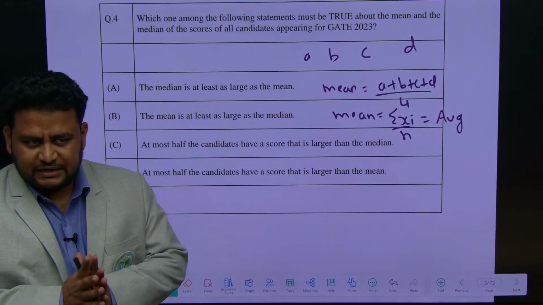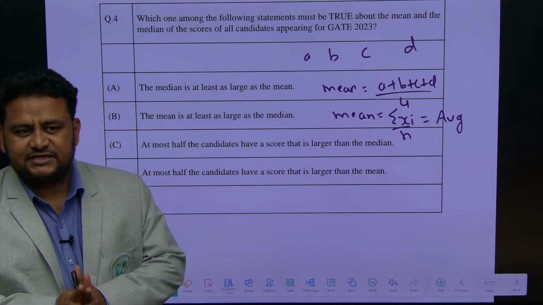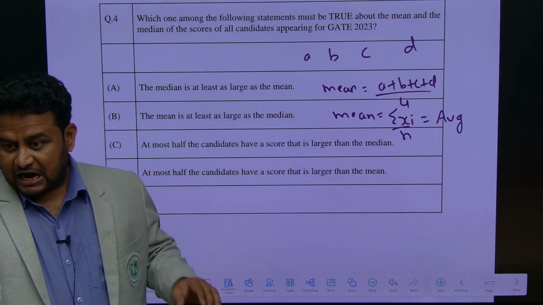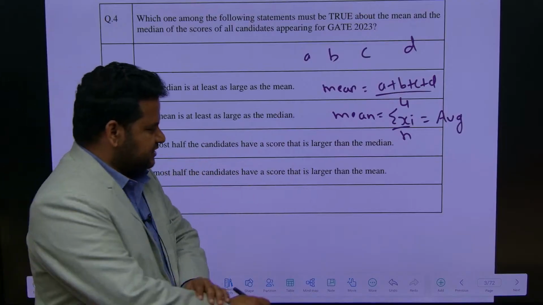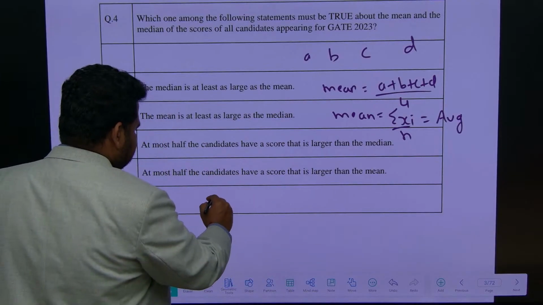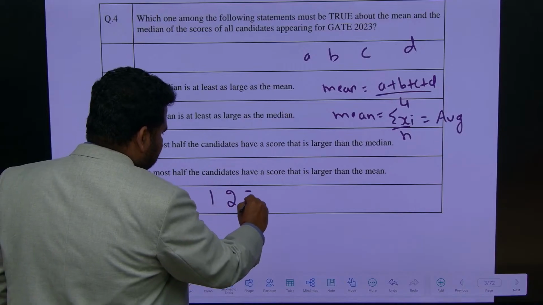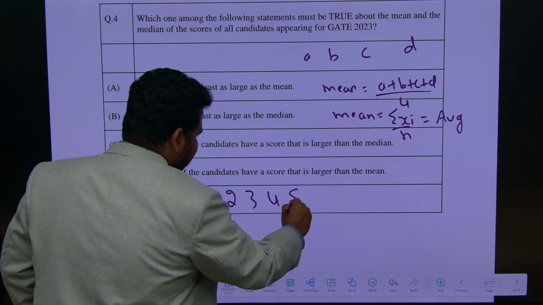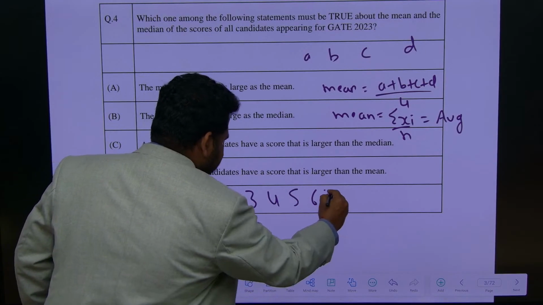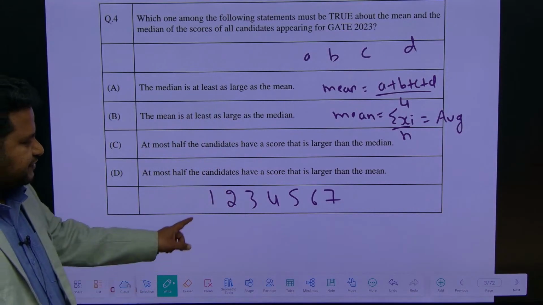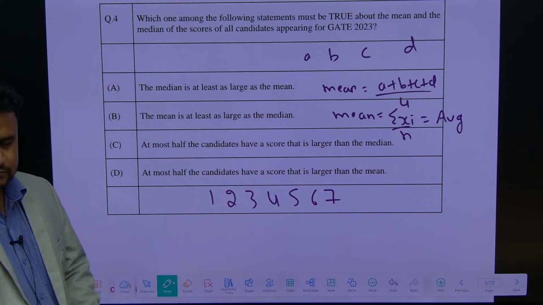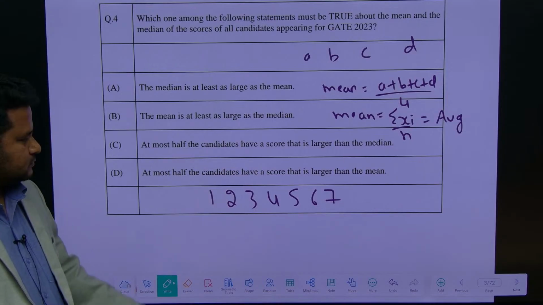But when we talk about the median, median is nothing but the middle value. Average can be the middle value, but need not be. Suppose I say 1, 2, 3, 4, 5, 6, 7. What is the average of this?